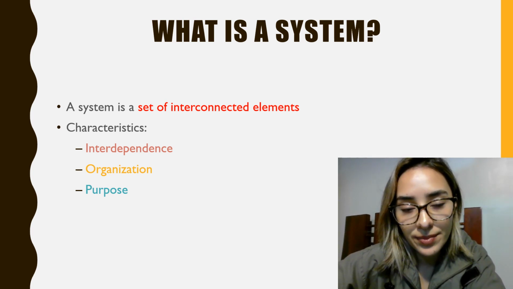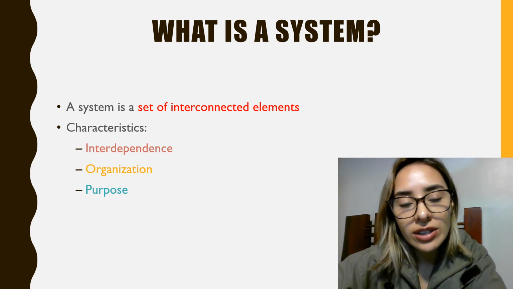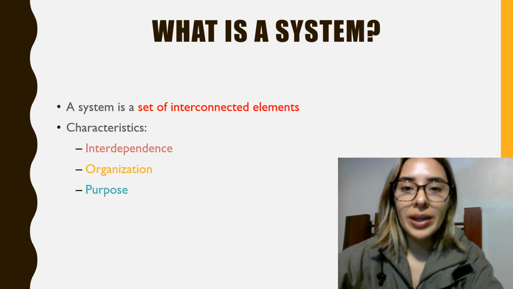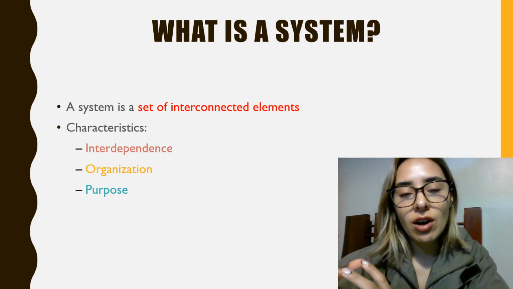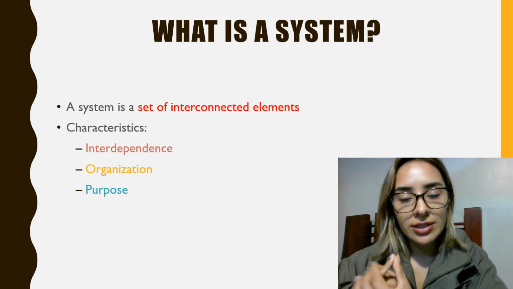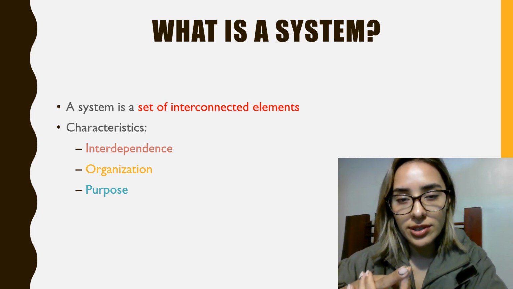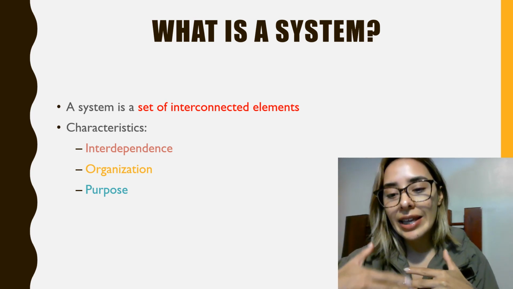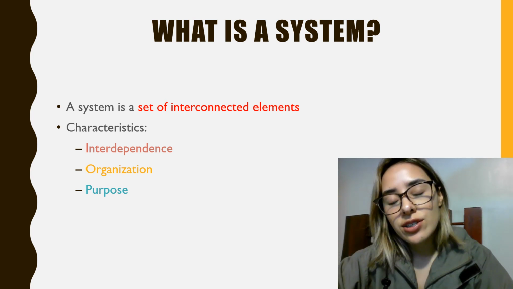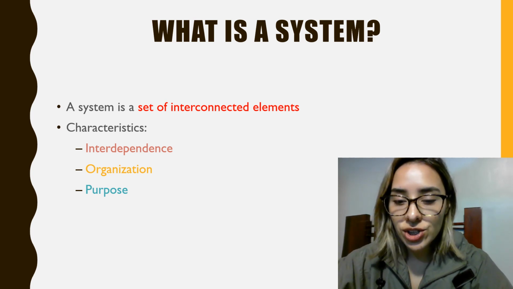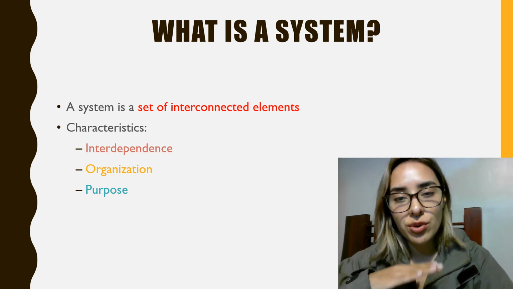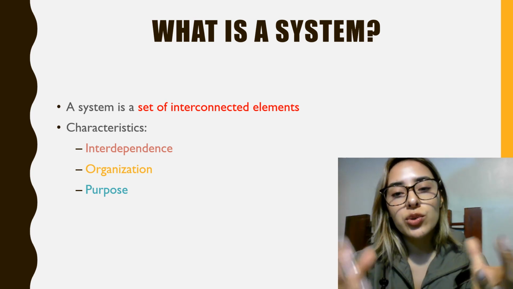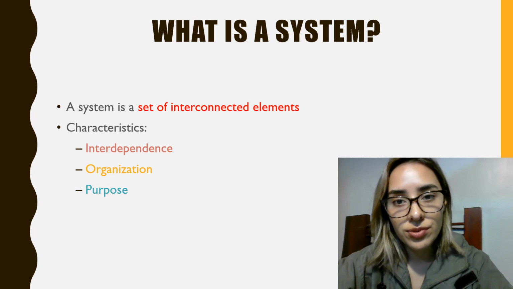What is a system? A system is a set of interconnected elements that work together to form a more complex whole. The characteristics of a system include interdependence, organization, and purpose. In the case of interdependence, the elements are interconnected and influence each other. In the case of organization, elements are arranged according to rules and also patterns. And in purpose, the system functions as a whole again to achieve some specific goals.